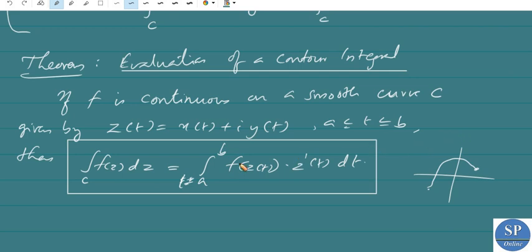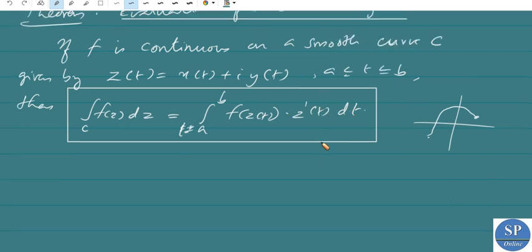So we are integrating our function f of z along the curve C, where C is given by x of t plus i y of t. Here x of t is the real part and y of t is the imaginary part. To find the integral of f of z over C, we integrate from t equal to a to b, f of z of t into z dash t dt, since z is a function of t.